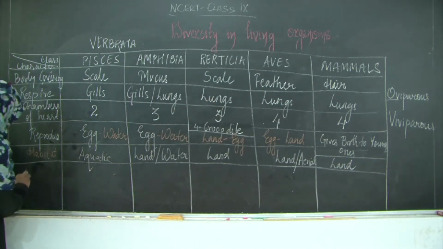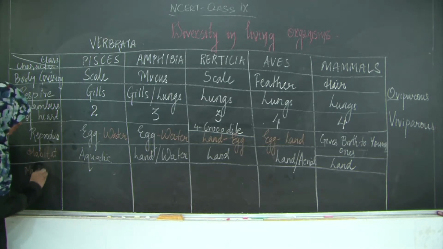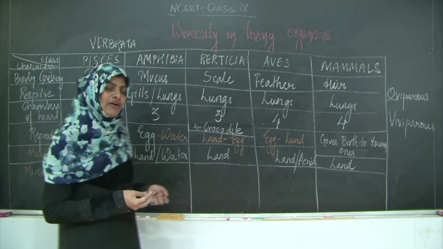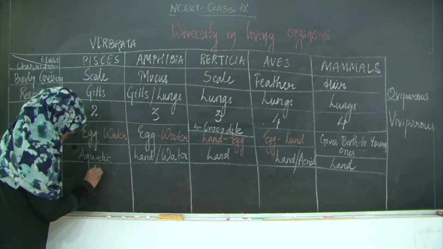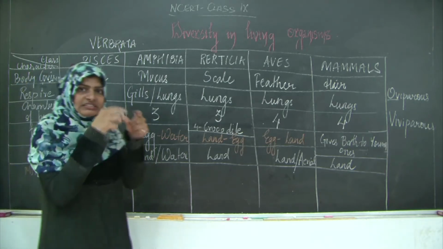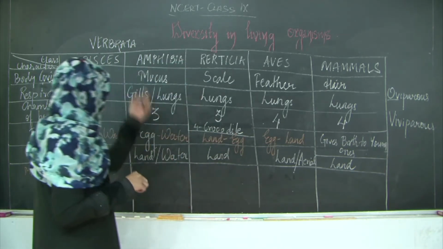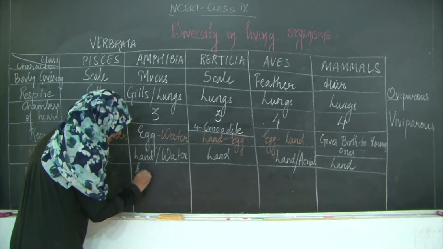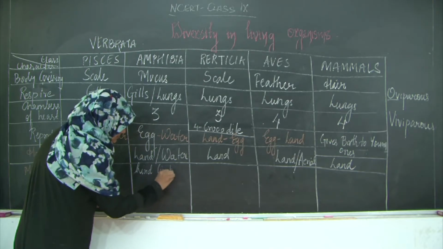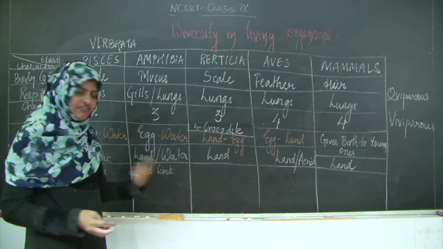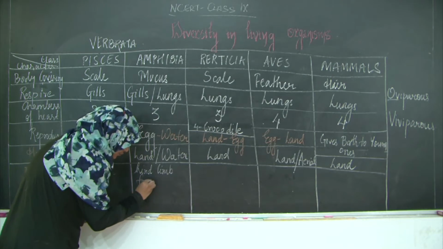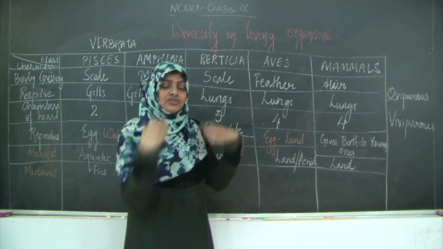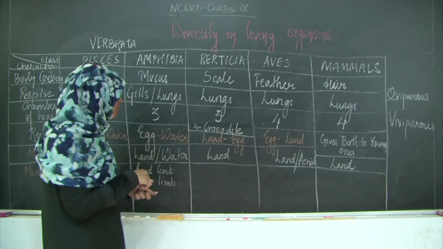Let us go to the last characteristic, that is movement. Fishes move. How do they move? With the help of fins. They have a strong tail fin which helps them in movement. Then there are amphibians. Amphibians have hind legs and forelimbs. So I can use the word limbs instead of legs also. Hind limbs and forelimbs. If you see, the hind limbs of the amphibians are generally much larger, so that they can jump. They generally jump and hop.